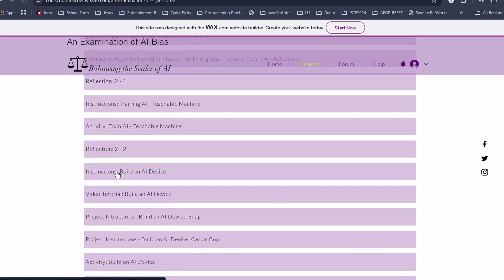The next thing that they're going to do is build a machine learning model from scratch. There's a video tutorial, instructions, and a video tutorial that explains that. And there are project instructions or worksheets that they will need. So for example, they have two activities to choose from. One is called SNAP and one is called Cup or Car.